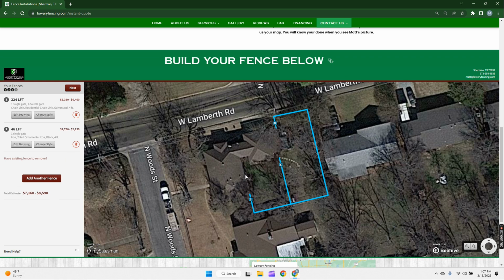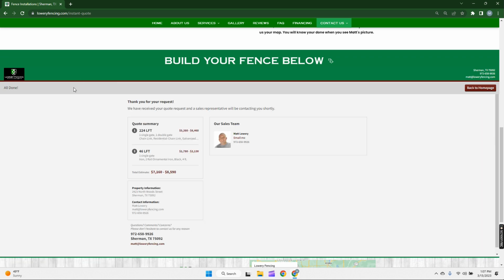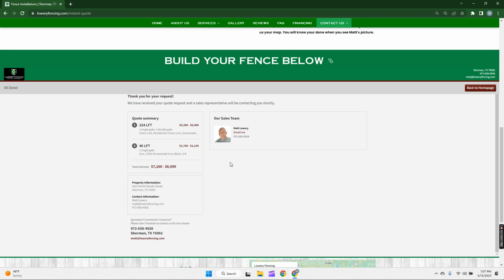So if that's done, that's the entirety of the project and I'm happy with this, I will just go ahead and click next right here on the left hand side. And that's it, you're done. It'll email you a copy of this and it'll also email me a copy. And then we'll go from there. We can schedule an on-site visit. I'll create a written estimate and we'll get the ball rolling.